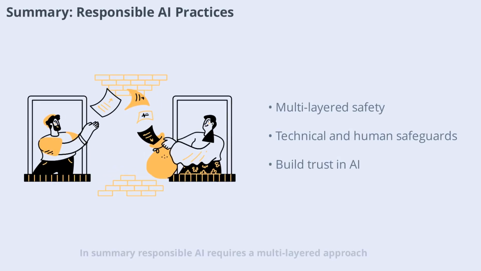In summary, responsible AI requires a multi-layered approach, understanding risks like hallucination and bias, implementing technical safeguards like guardrails and moderation APIs, and maintaining human oversight for critical decisions. By combining these strategies, organizations can build AI systems that are not only powerful but also safe and trustworthy.